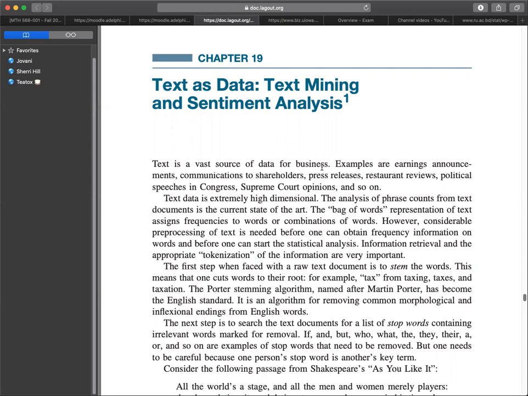For example, in a corpus of n documents, for example, all of Shakespeare's plays, one can base the screening of words on the TF-IDF, which is the term frequency inverse document frequency score. That is, F_ij times the logarithm of n over d_j, where the term frequency F_ij is the relative frequency of word j in document i. Its frequency count divided by the total number of words in that document. n is the number of documents. d_j is the number of documents containing word j, and the logarithm of n over d_j is the inverse document frequency, or the IDF. One omits all words with the TF-IDF below a certain threshold.